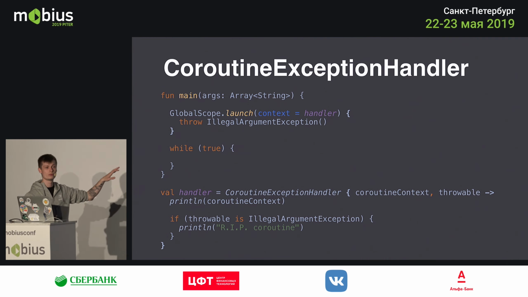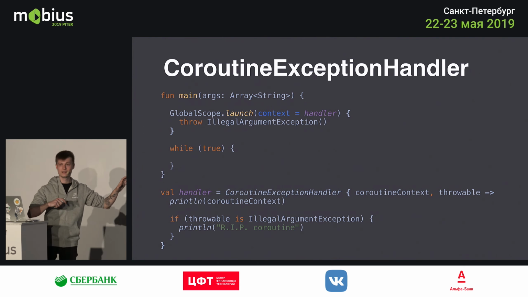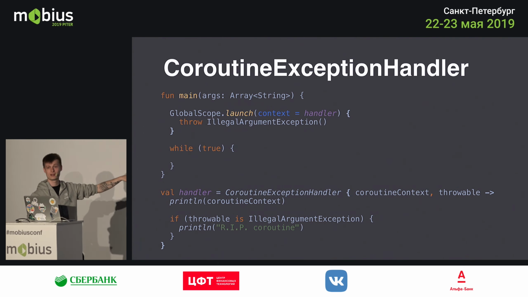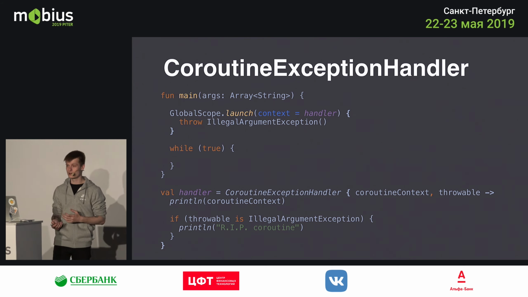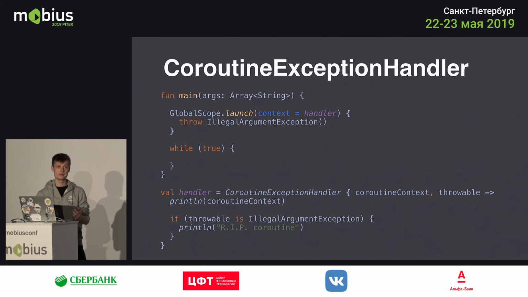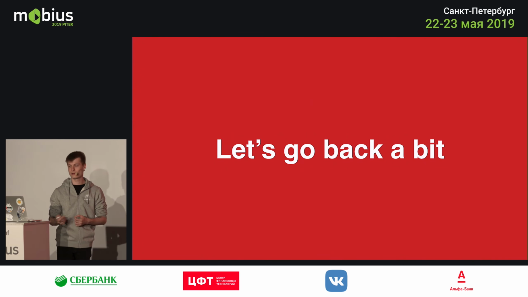So the while true loop will keep on looping. It won't really crash the main function here. I'll simply crash the coroutine, but the exception will be propagated to me through the handler, so I can do anything I want with the result. So coroutines in that way are pretty safe, in that if something happens in the coroutine, it doesn't crash the rest of your program. It just crashes, or rather cancels the coroutine, and then you can handle the exception any way you want. Okay, so let's go back a bit.